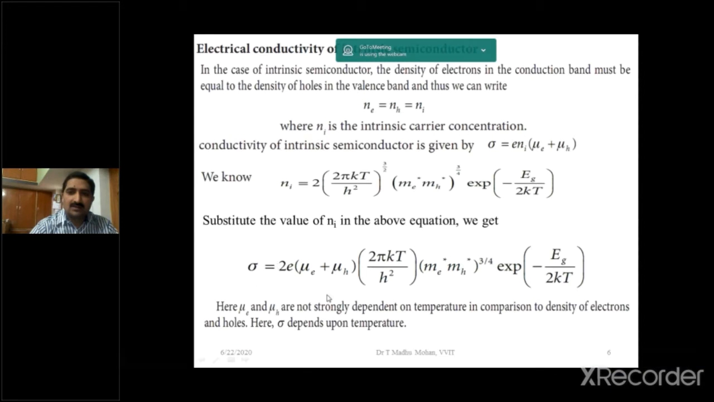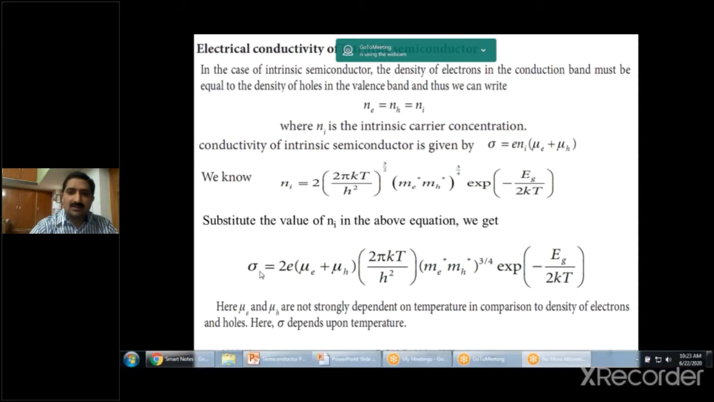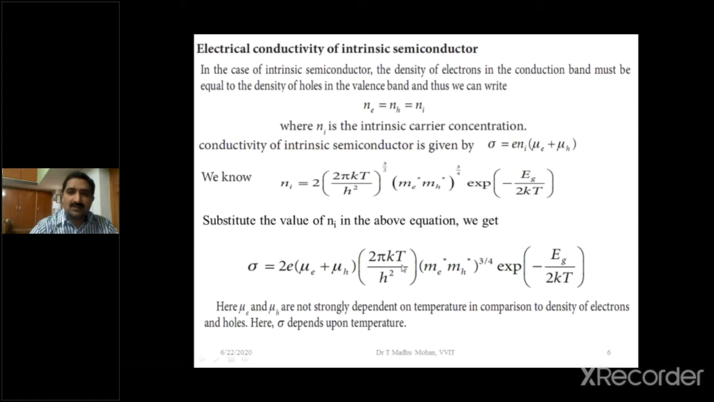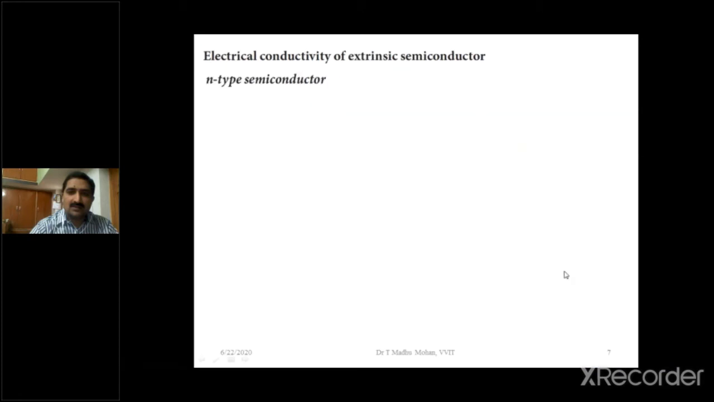Conductivity depends upon temperature. That means this conductivity sigma depends upon temperature here. Where is the temperature? Here is the temperature, here is the temperature. So next, electrical conductivity of extrinsic semiconductor.